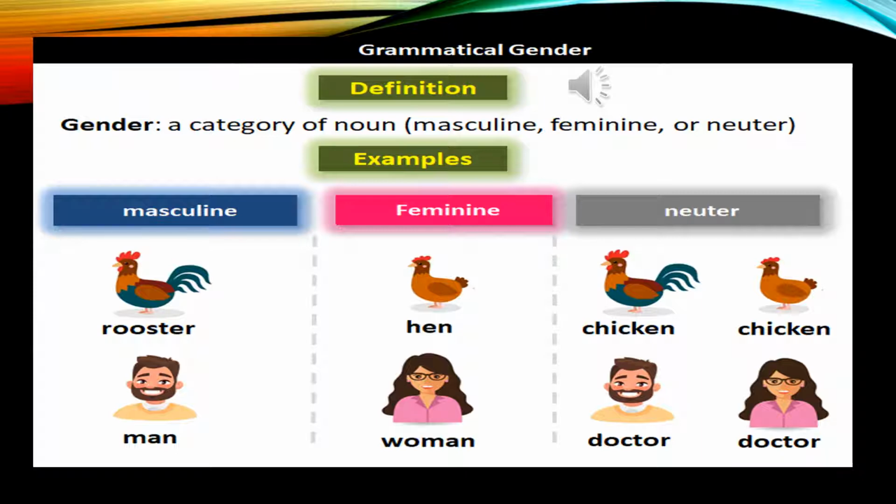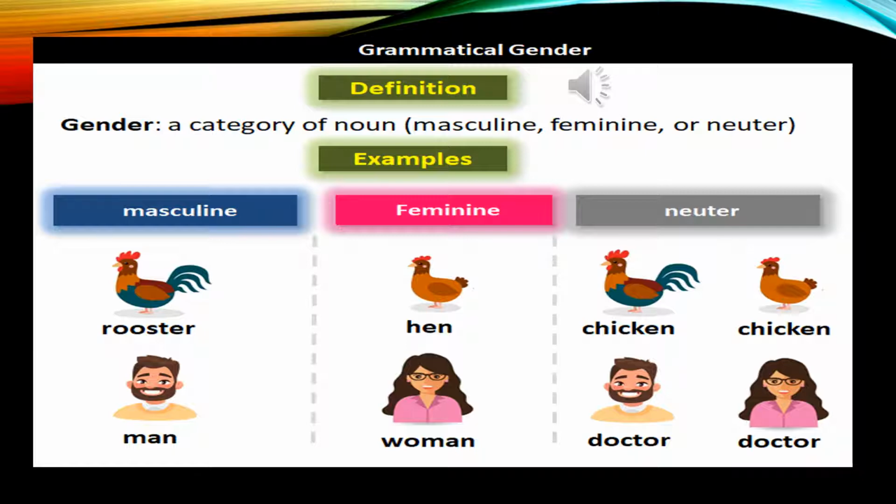According to grammar, there are two main types of genders we talk about, masculine and feminine. But there is one more gender which does not come under either, which is the same for both the genders. These type of names come in neuter gender. So, the definition of gender is a category of noun: masculine, feminine or neuter.